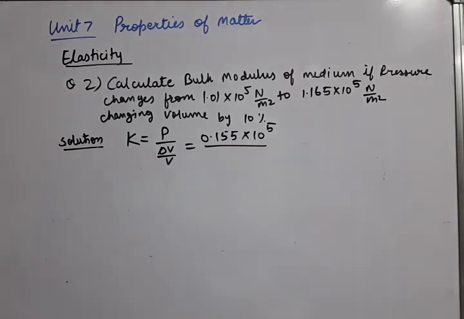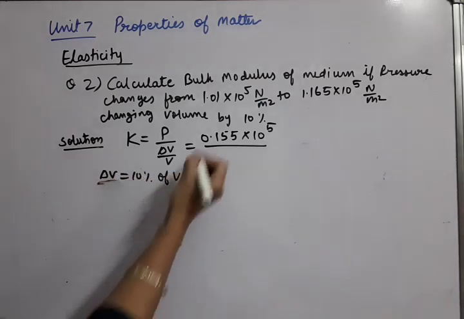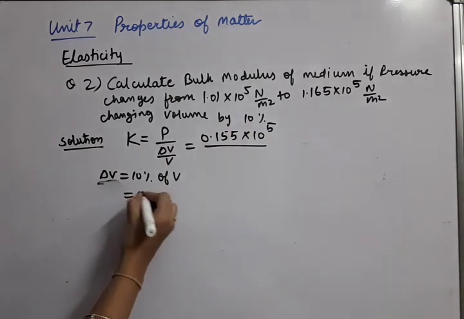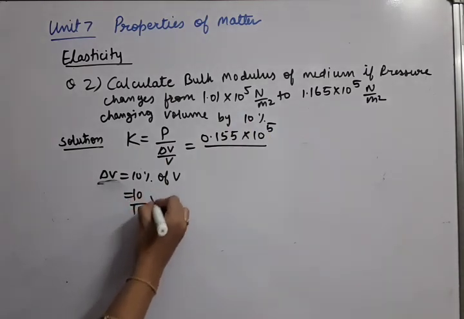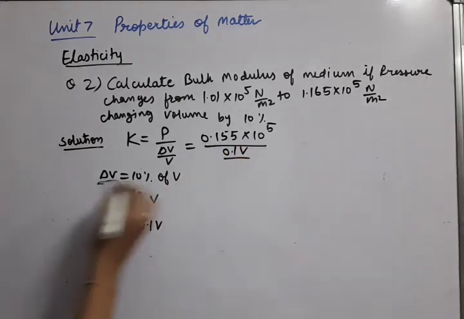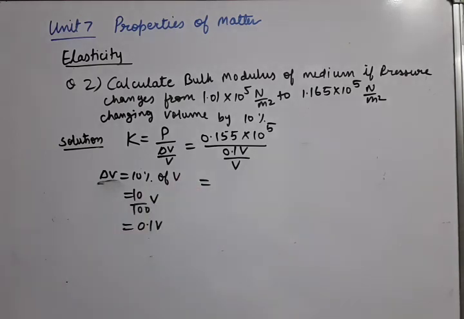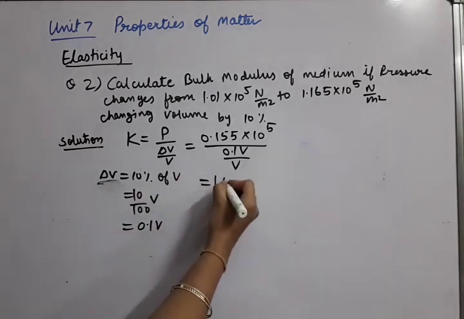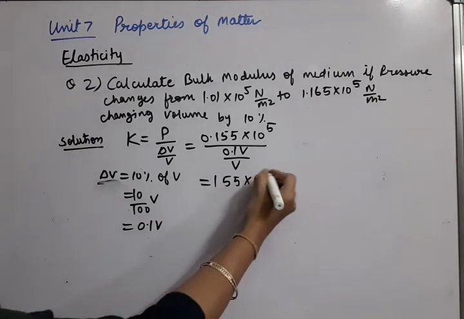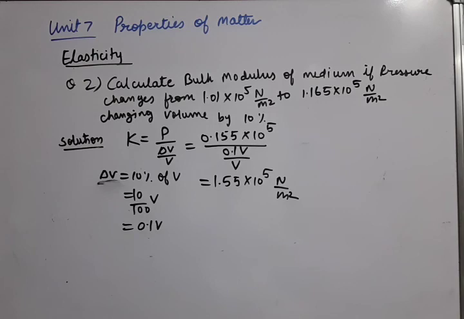V. So you see now, delta V upon V, delta V is 10% of V. It is written, so 10% means 10 by 100 of V, that means 0.1 V. So delta V we have to apply as 0.1 V upon V. This way the K answer will come 1.55 into 10 raised to power 5 Newton upon meter square. That's it. Okay.